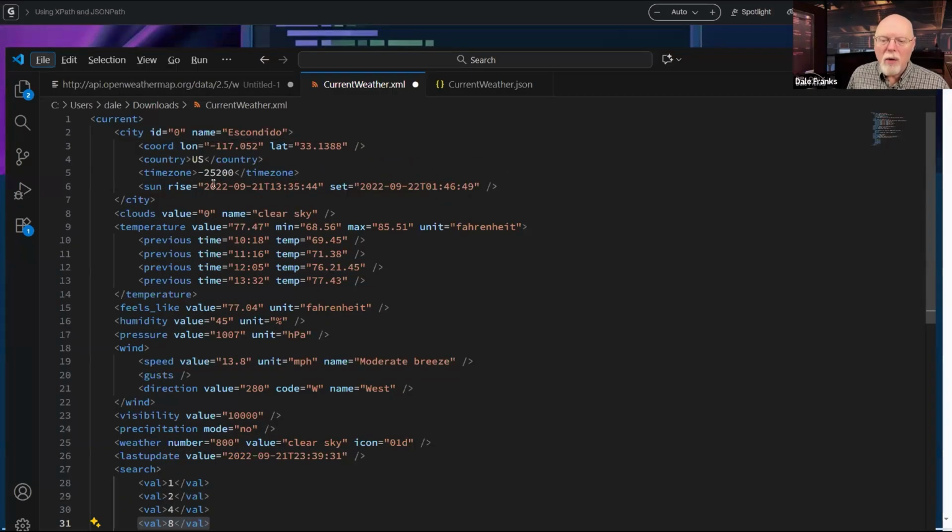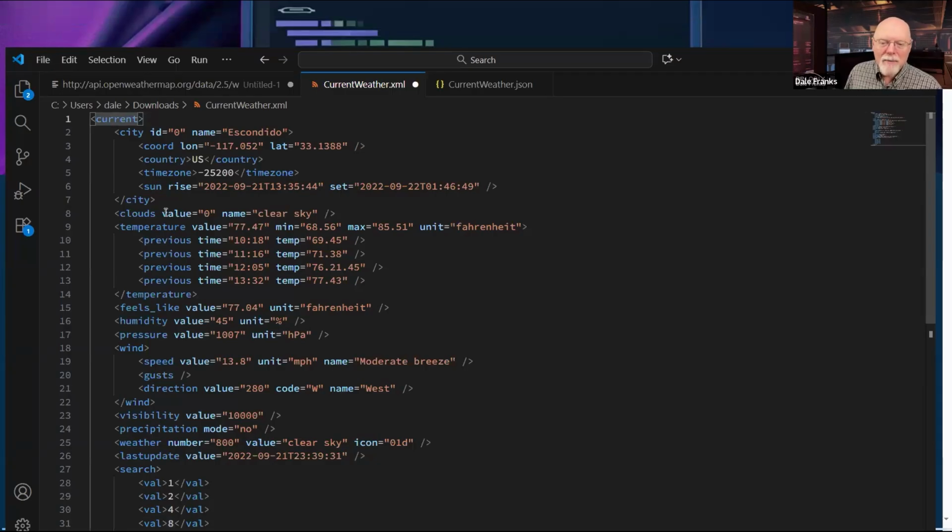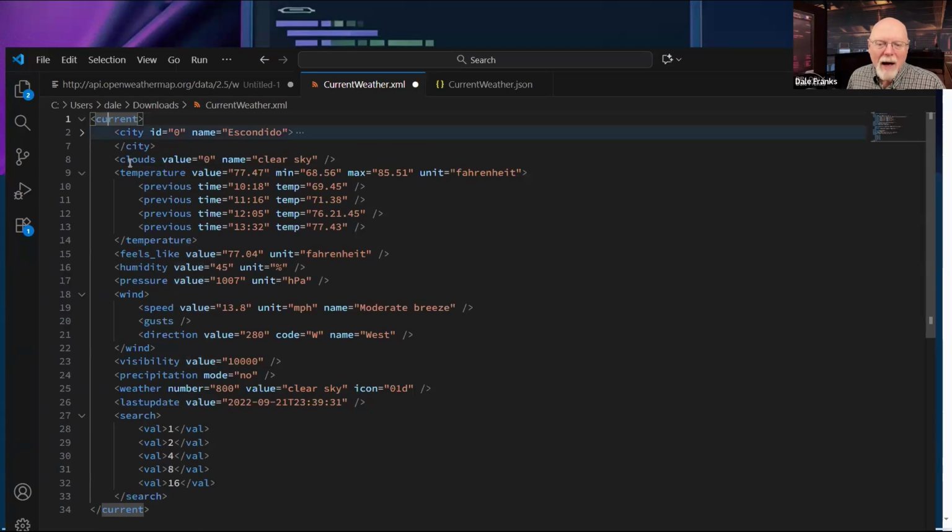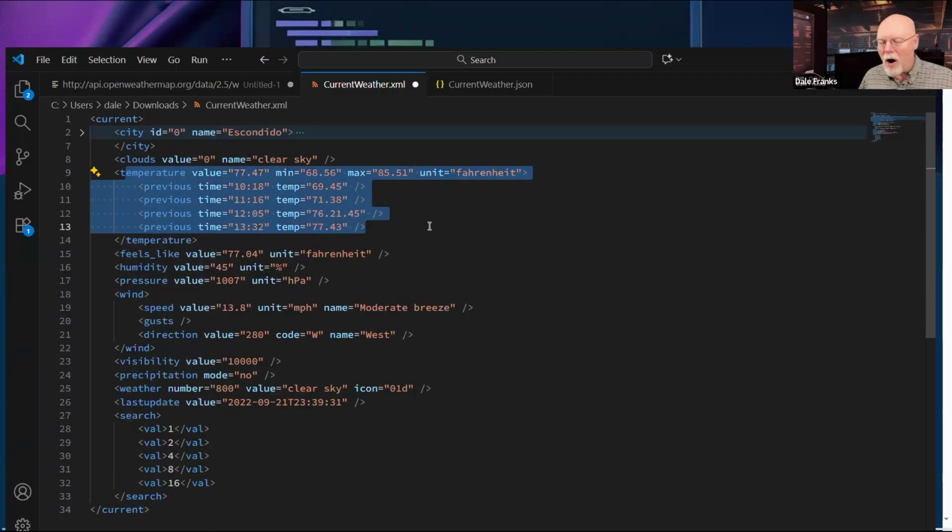If I want to know what the current temperature is, I go to current temperature, and then I get the value, which says 77.47 degrees Fahrenheit, obviously, since we pulled this as an imperial measurement. So I can just follow down these nodes. I don't need the city node. There's the clouds nodes. I can skip that. Here's my temperature node. And this tells me all of the data I need to know about the temperature, both the current temperature and previous temperatures at various times. So it's real easy to follow.